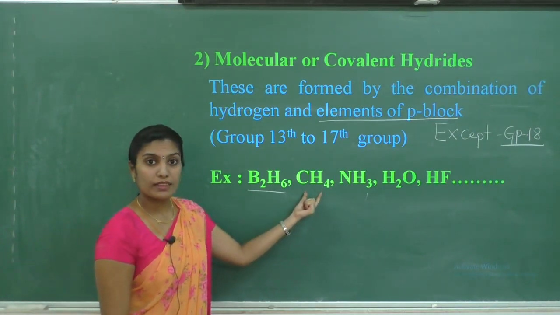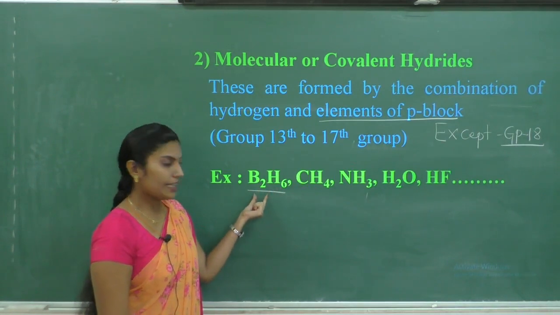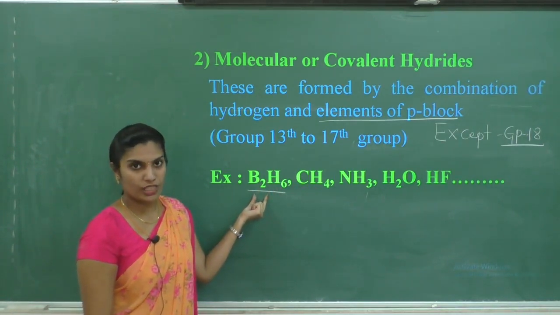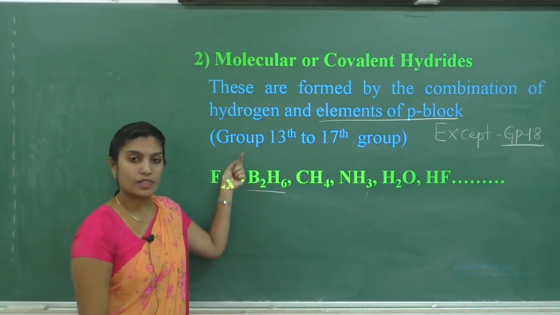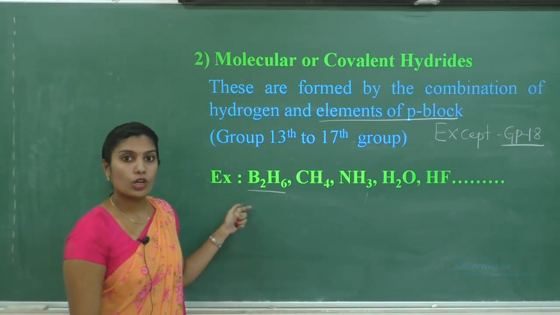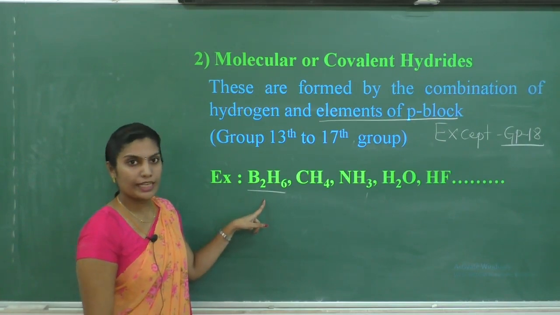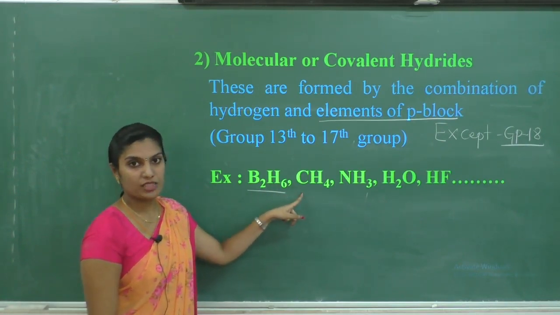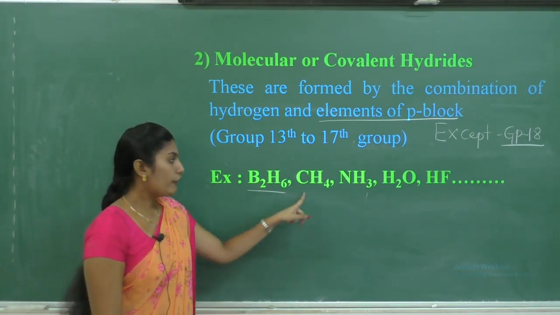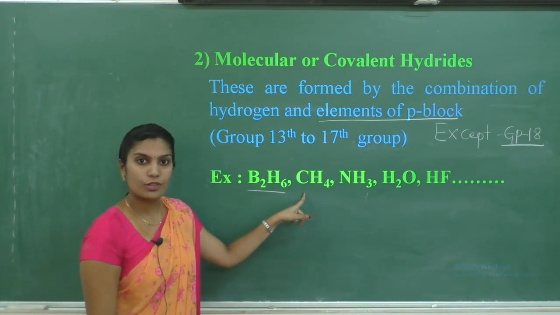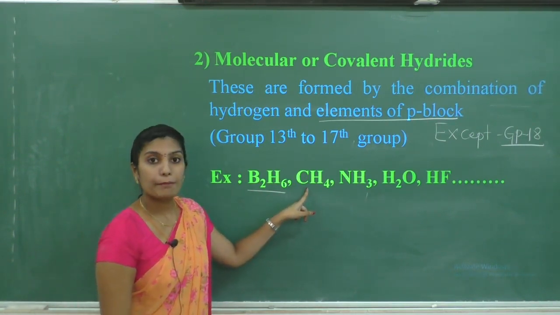CH4, methane. When group 13 elements react with hydrogen, group 13 elements means boron family. Boron when reacts with hydrogen, it is going to form diborane. Group 14 elements means carbon family. When carbon reacts with hydrogen, it is going to form methane.